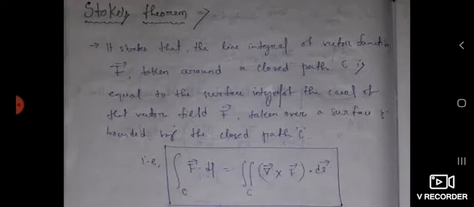Once you convert it to a surface integral, you can convert that surface integral into a volume integral by using Gauss divergence theorem. In Gauss divergence theorem, we are taking the divergence of that vector field. In Stokes theorem, we are taking the curl of that vector field. These are the differences between Gauss and Stokes theorem.